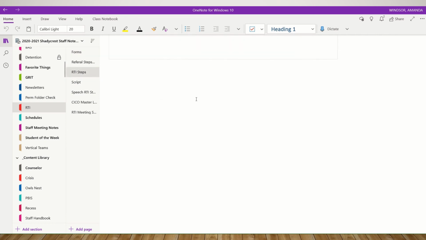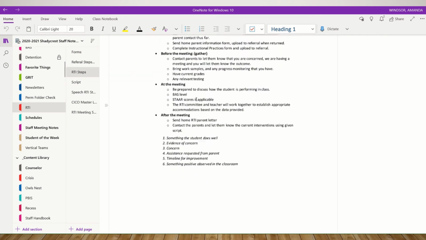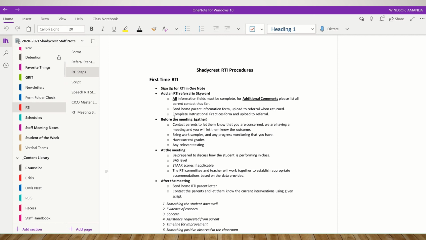Now, before you send parents that form, you need to make sure that you have contacted them. Okay? They need to know why they are getting that form. So you're going to contact the parents and let them know that you are concerned, that we're going to have an RTI meeting, and you will let them know the outcome. That is right.